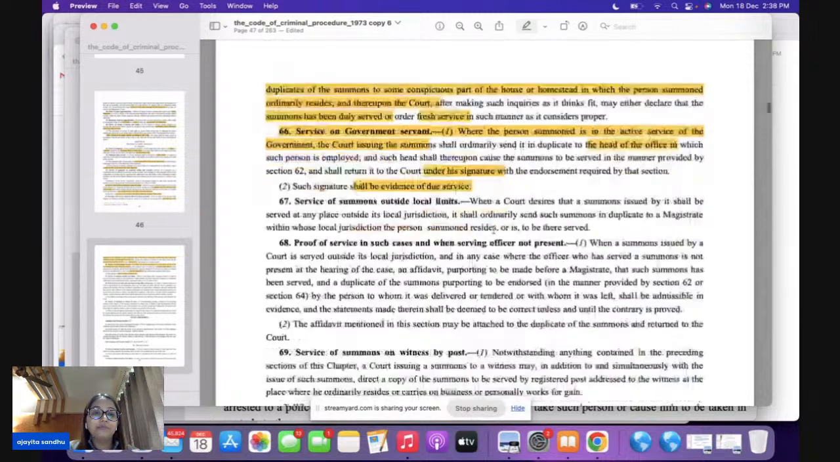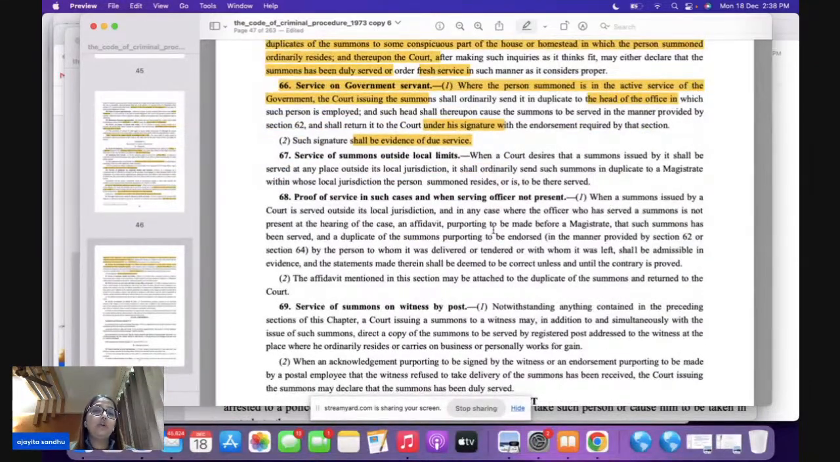Section 67 talks about when you have to serve summons outside the local limits of the jurisdiction of the court. Now you are going to send it in duplicate to a magistrate within whose jurisdiction either the person resides or where it has to be served.